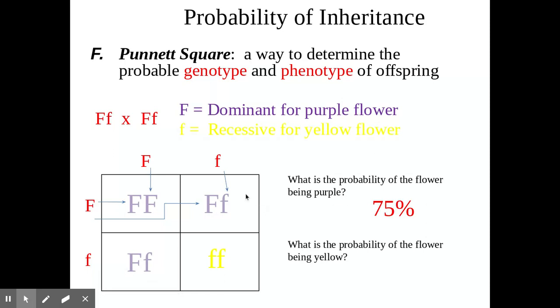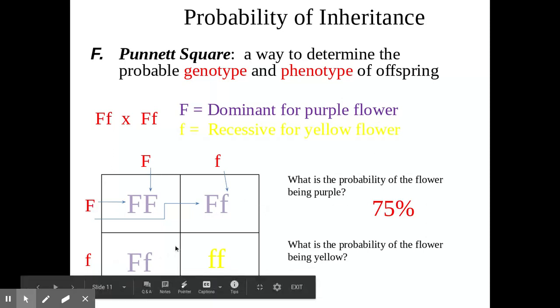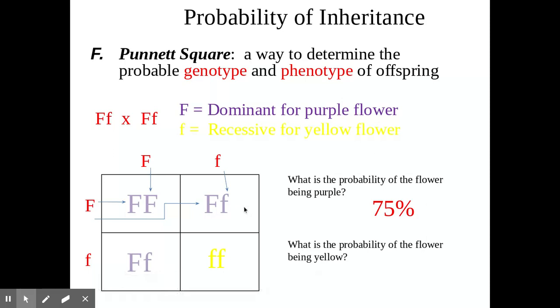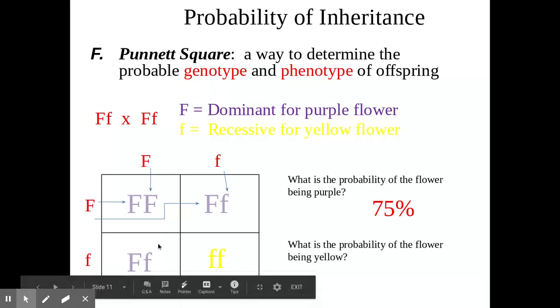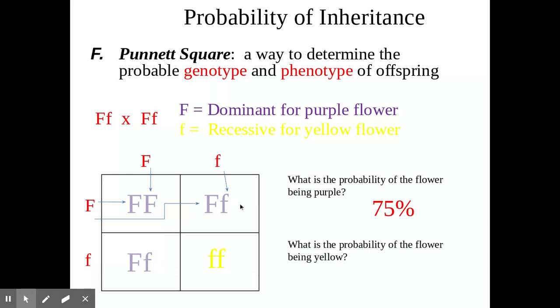That means that every time these two parents have an offspring, they have a 75% chance of having a purple flowered offspring. Okay? And that does not change if they have one offspring. The next time, they have a 75% chance again for offspring number 2. You don't cross out the box because they already had one baby.